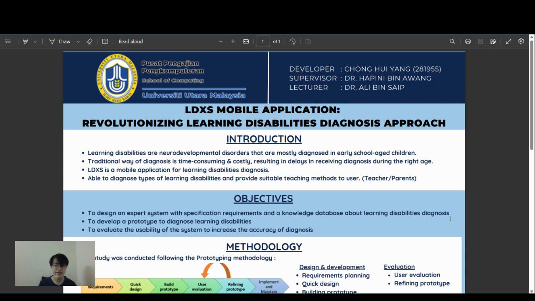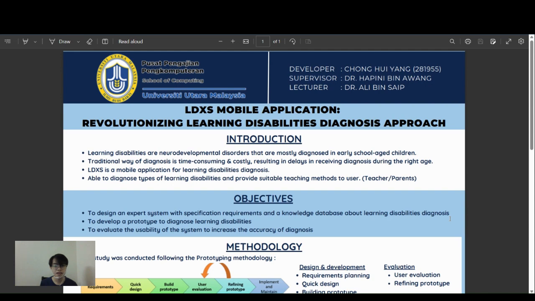Today I will present about my final project, which is titled LDXS, a mobile application revolutionizing learning disabilities diagnosis approach. For my introduction, learning disabilities are neurodevelopmental disorders that are mostly diagnosed in early school age children. For the traditional way of diagnosis, patients will seek help from doctors or experts in the hospital or personal clinics. This is time-consuming and costly, resulting in delays of receiving diagnosis during the right age.